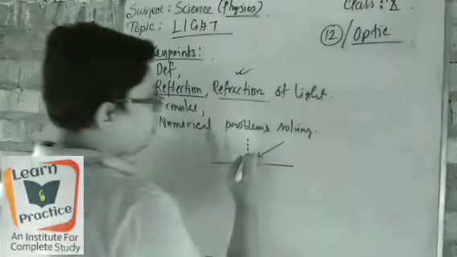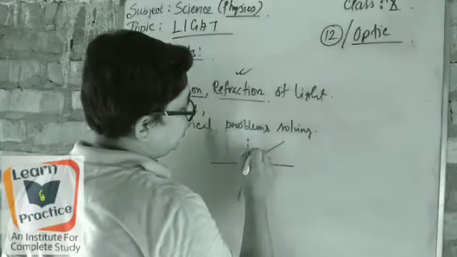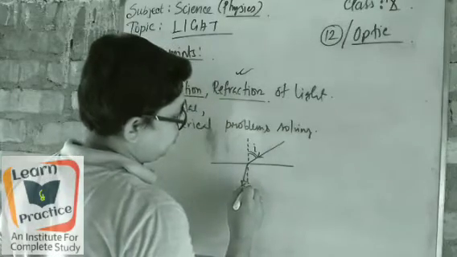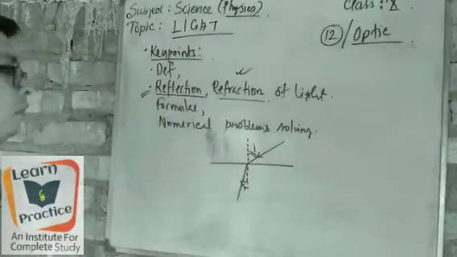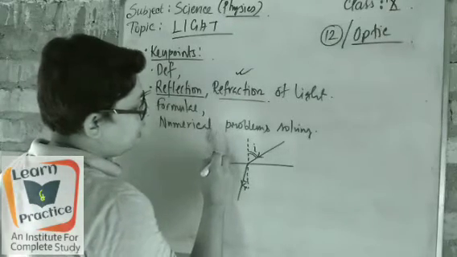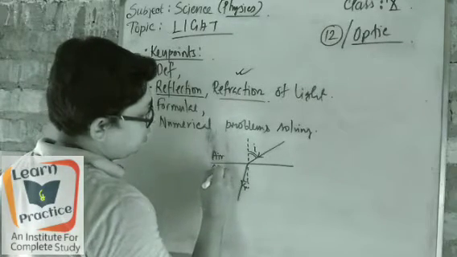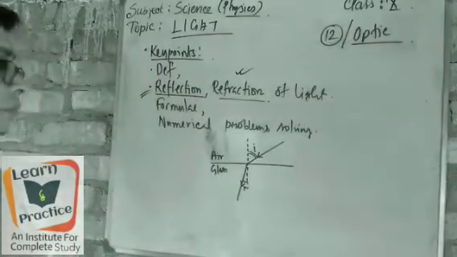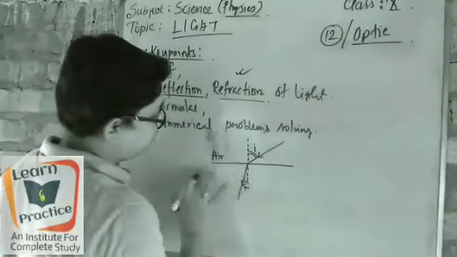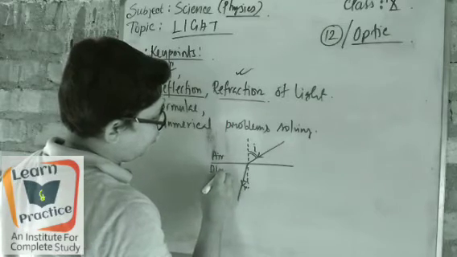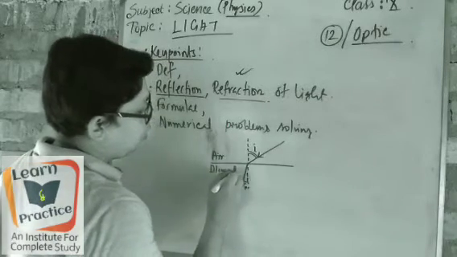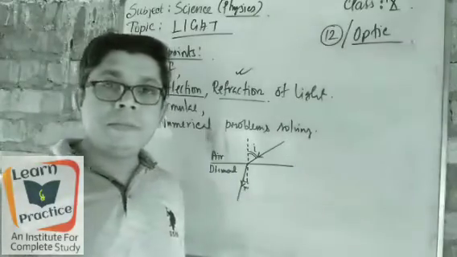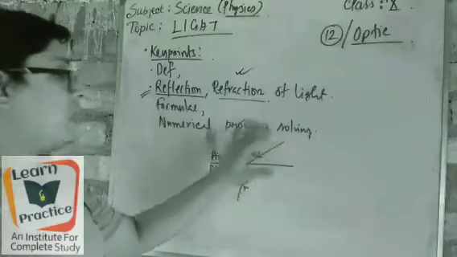Okay, here it is I and this is R, and here it is air and here it is glass. Glass, no, I am giving a diamond. Diamond. Understand? Not understood. I know that, because it is totally different.